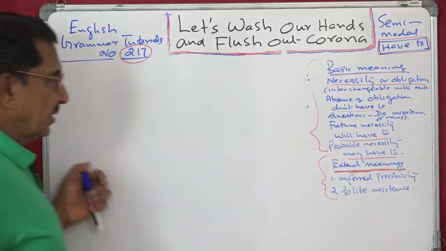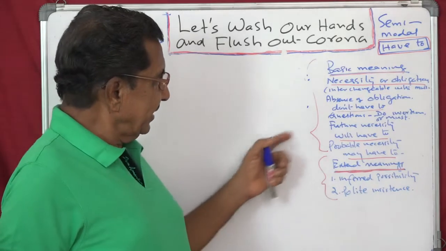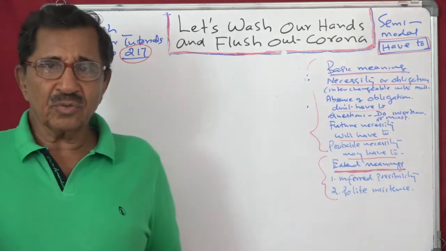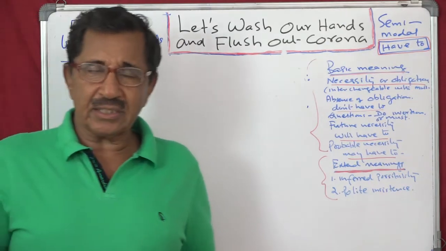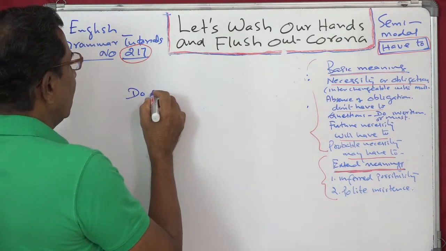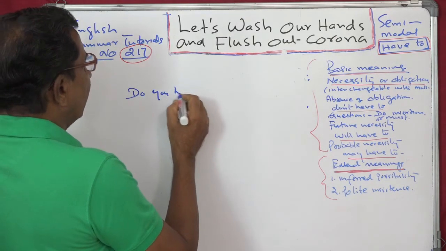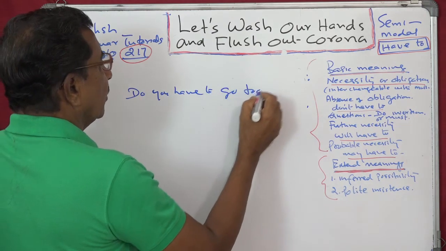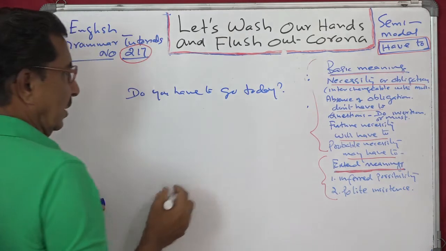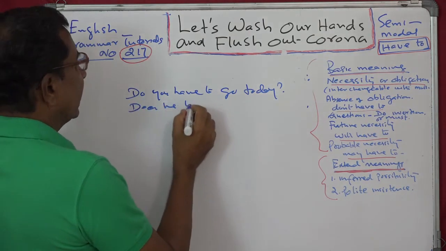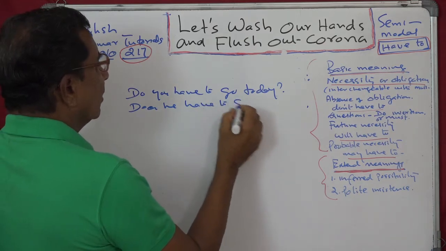And the third point is questions. For questions you have to insert do. For example, do you have to go today? Or does he have to go today?